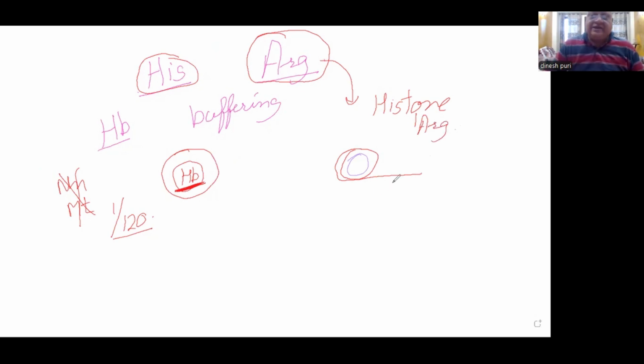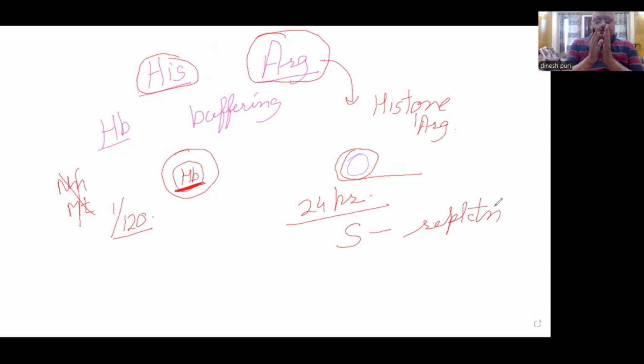Now we take our attention to the cell cycle. The cell cycle completes in approximately 24 hours. And during the S phase of the cell cycle, DNA replication occurs. Replication does not mean only duplication of DNA. Histone proteins also have to be newly synthesized so that DNA can wrap around them.